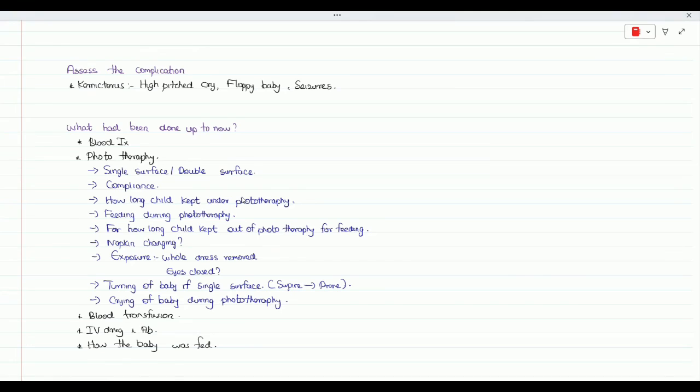And what has been done up to now? You can ask the mother what investigations she knows have been done, and what kind of management has been done: phototherapy, or any kind of blood transfusion, or in biliary atresia they would have gone for specialized investigation. I will tell later whether they have done those kinds of investigation, or whether any IV antibiotics or medication has been given on suspicion of congenital infection, sepsis. So those can be asked on the suspicion of your diagnosis or the differential diagnosis.